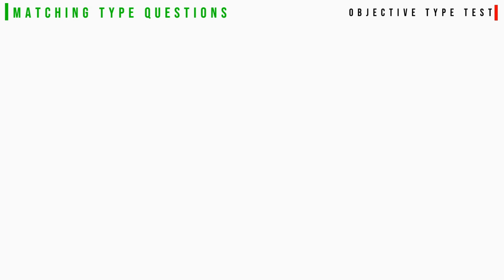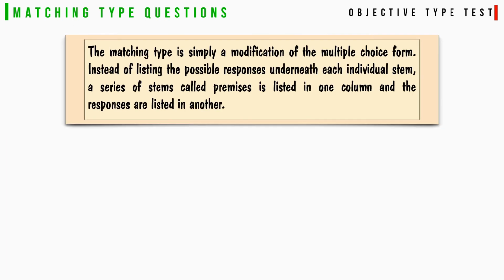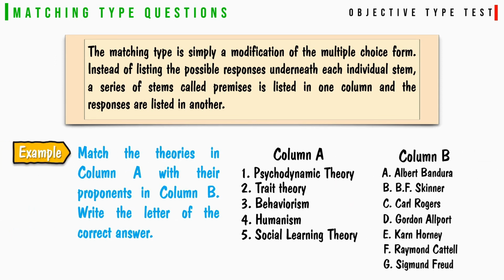Matching type questions. The matching type is a simple modification of the multiple choice form. Instead of listing the possible responses underneath each individual stem, a series of stems called premises is listed in one column and the responses are listed in another. As for example, match the theories in column A with their proponents in column B. Write the letter of the correct answer.